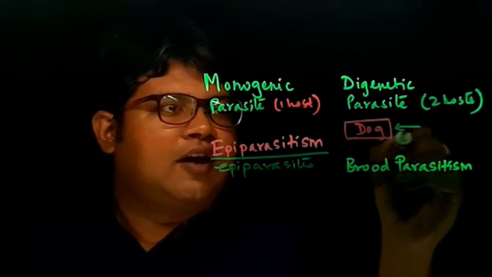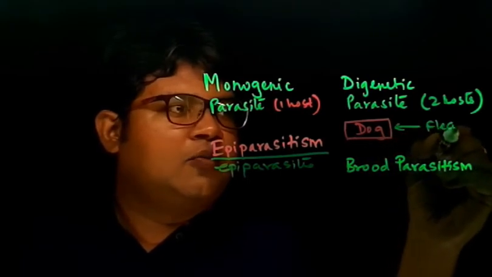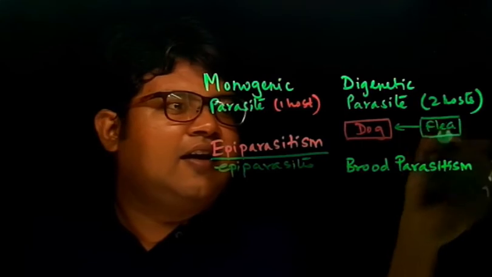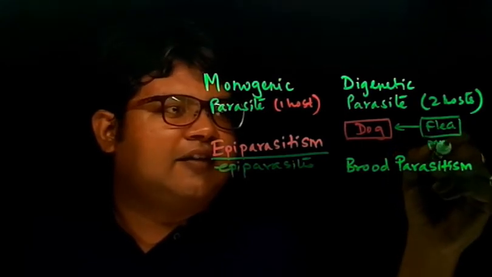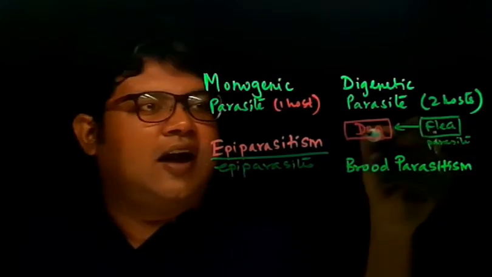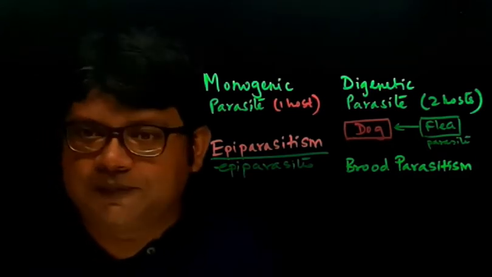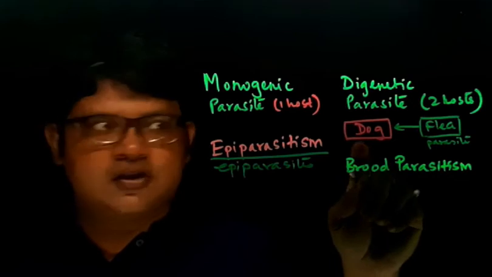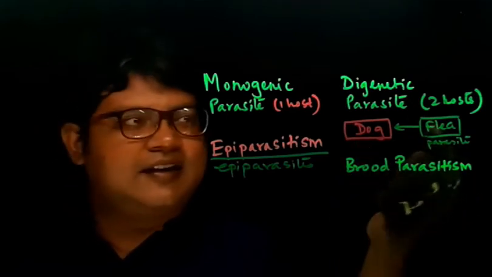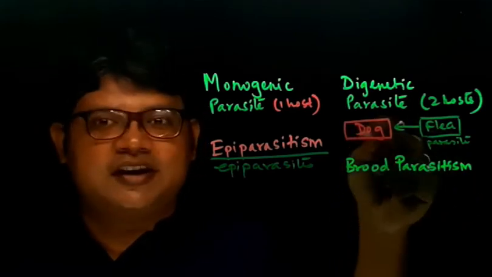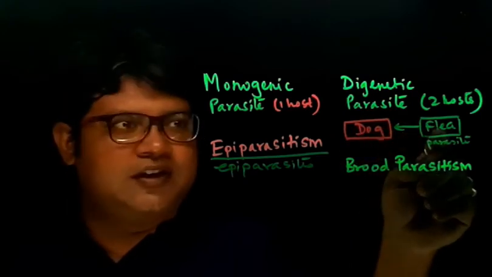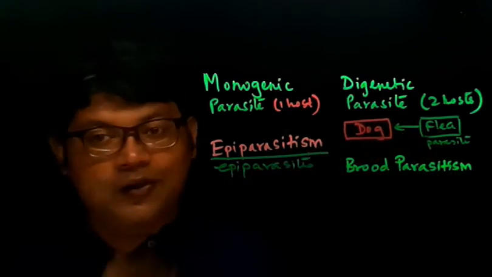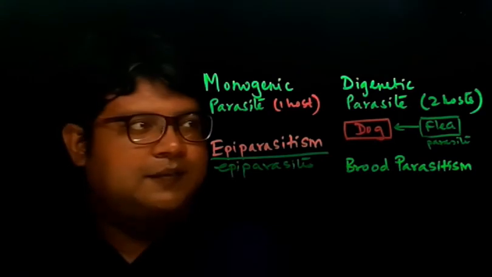So a flea, a small insect, is a parasite of the dog. Dog is the host and the flea, which is a parasite, takes nourishment from the host. Now there are some protozoans.